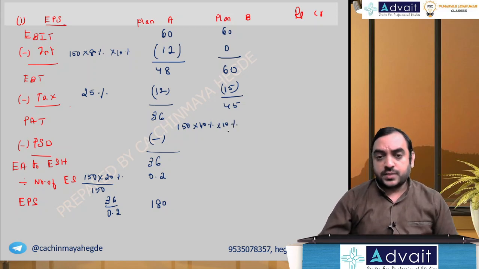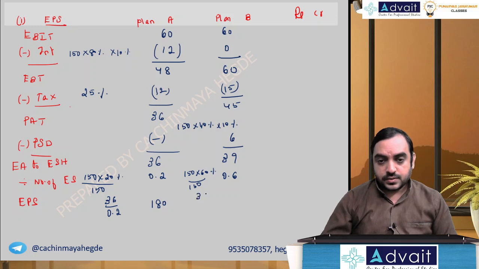So 60 into 10%, 6 crores. This is 39. And number of shares will be 60% you're going for it. So 150 of that 60% divided by 150 issue price. So you get 0.6. So 39 by 0.6, 65.